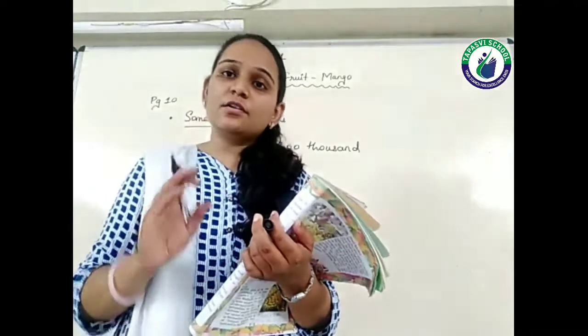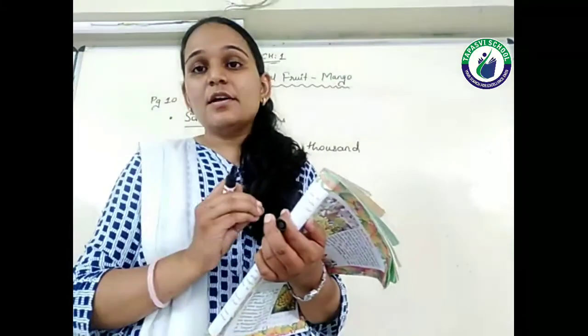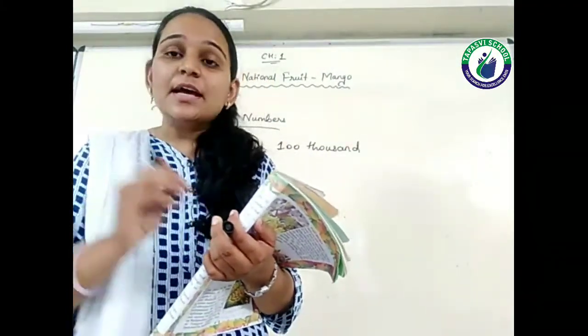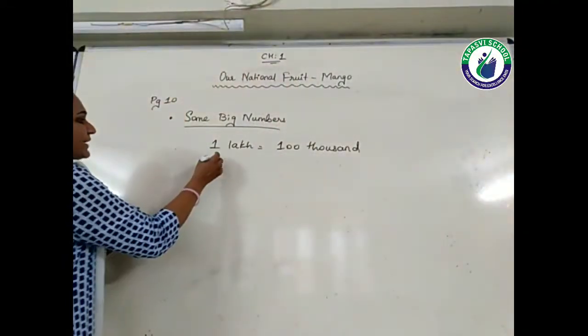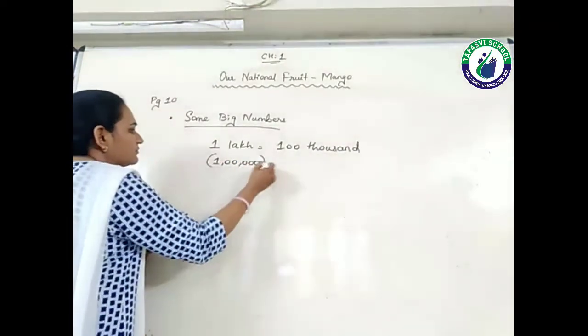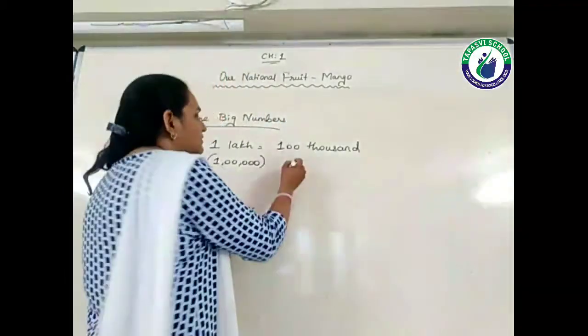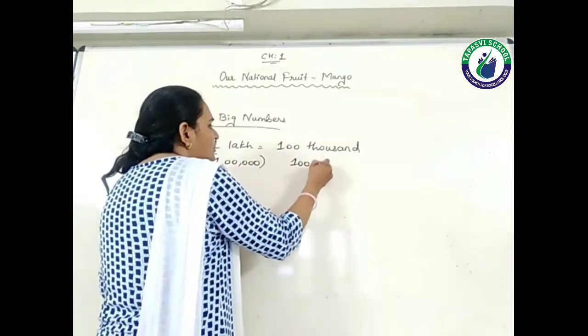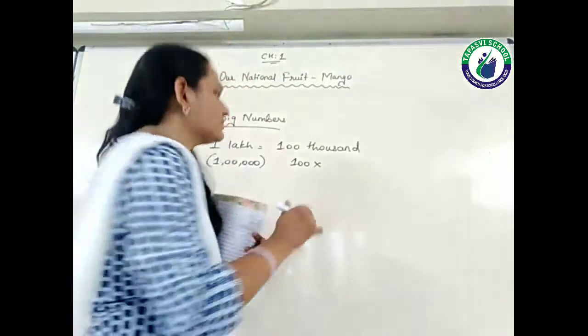Before going to that, we need to know the number of zeros that are coming in the lakh and the number of zeros that are coming in the thousand, and that is only possible when you know the place value chart. So the number of zeros in the lakh are 5, right? So here I am writing 1 lakh, that means 5 zeros, right? 100,000, 100 and 1000, right? Okay, 1000 means having 3 zeros.